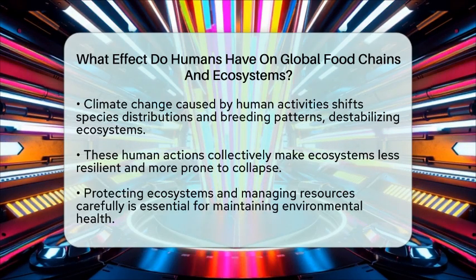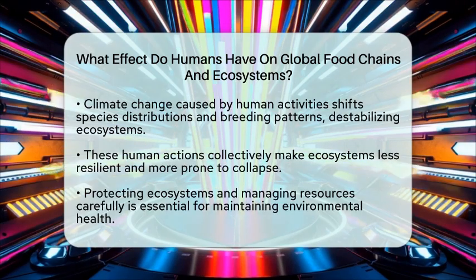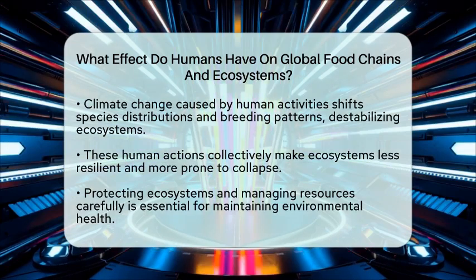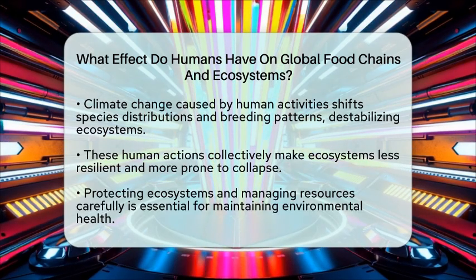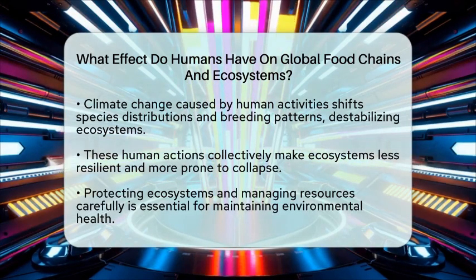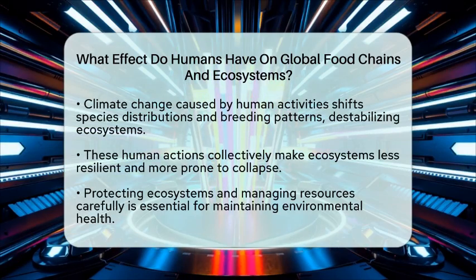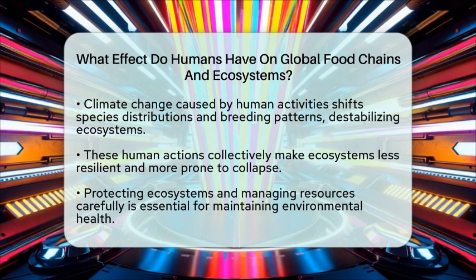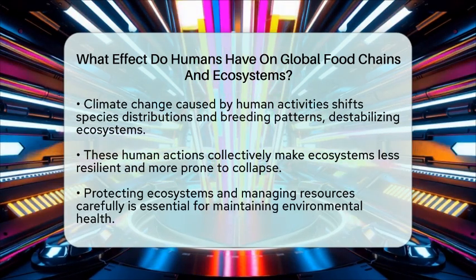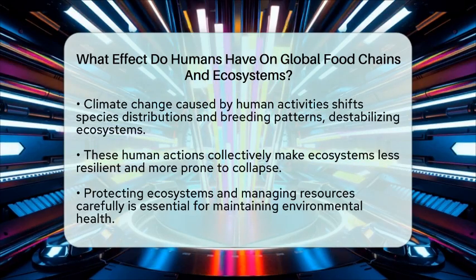In summary, humans affect global food chains and ecosystems by removing top predators, changing land, polluting environments, exploiting resources, introducing new species, and causing climate change. These actions disrupt how energy and nutrients flow through ecosystems, often leading to less resilient and less diverse natural systems. Understanding these impacts helps us see why protecting ecosystems and managing resources wisely is so important for a healthy planet.